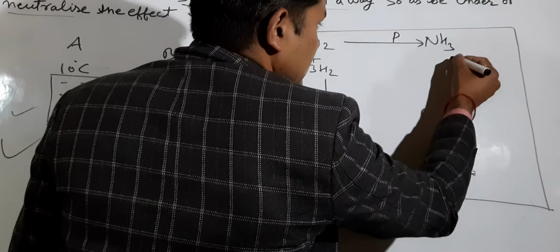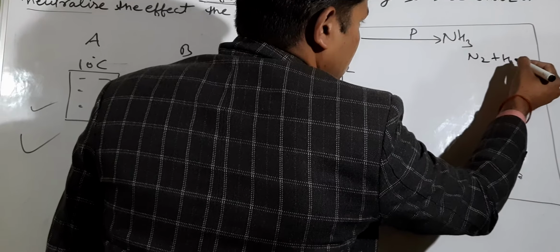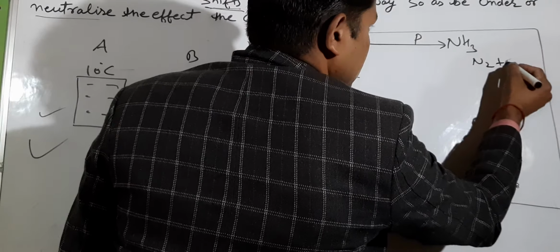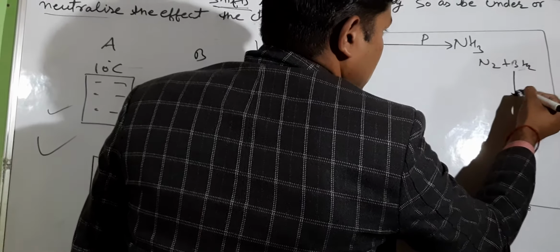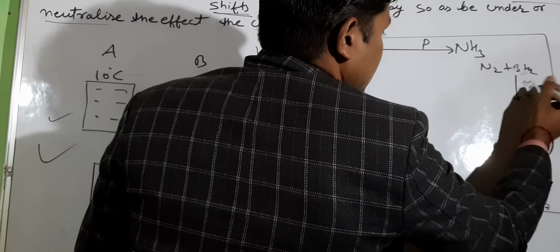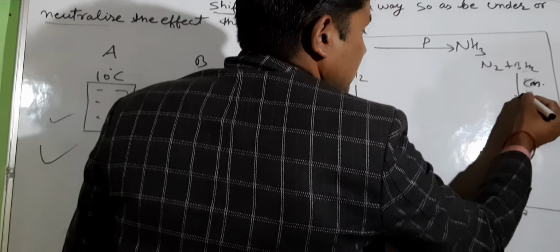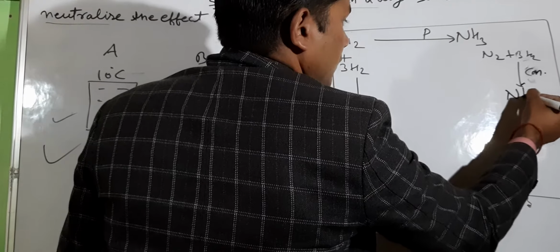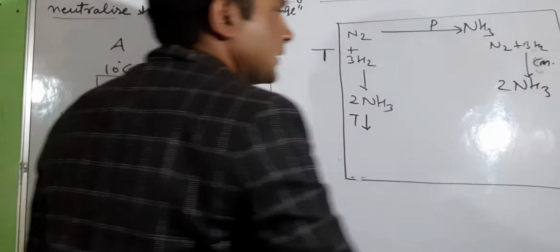If there is a change in concentration, then the reaction proceeds in the direction of concentration.